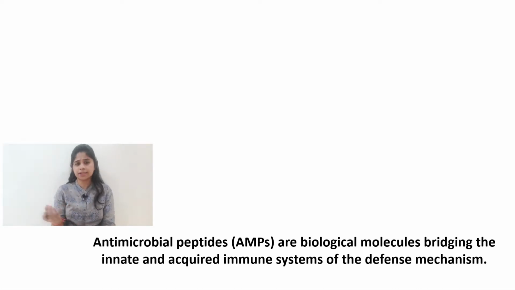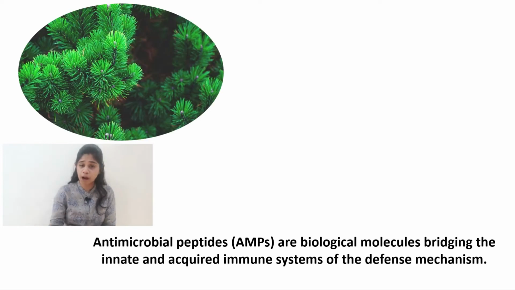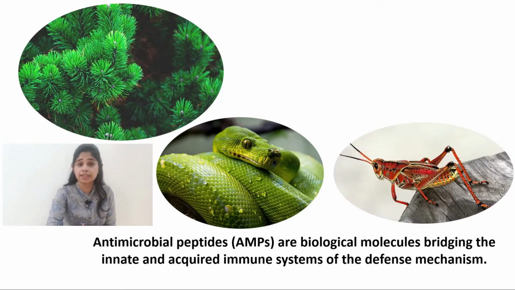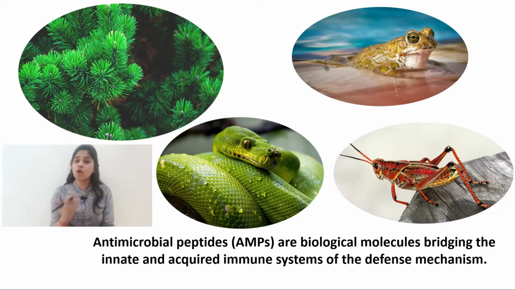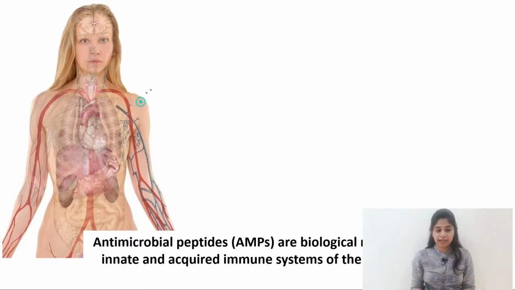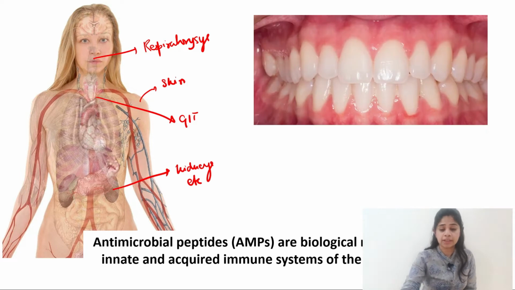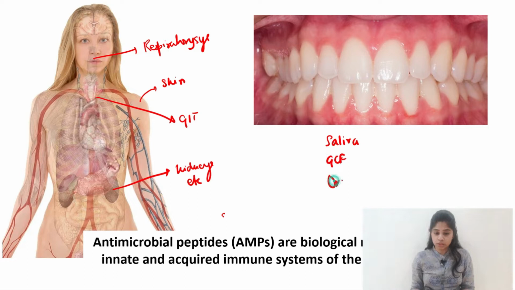Now these biological molecules can be found in plants, in certain reptiles like snakes, in insects, in amphibians, and obviously in mammals as well. In human beings, antimicrobial peptides are associated with the skin, the respiratory system, the gastrointestinal system, the genitourinary system, and the kidneys. If we talk about the oral cavity specifically, then it is associated with the saliva, GCF, and the oral mucosa, to be specific, the epithelium of the oral mucosa.